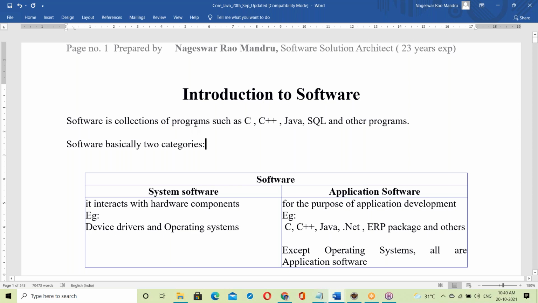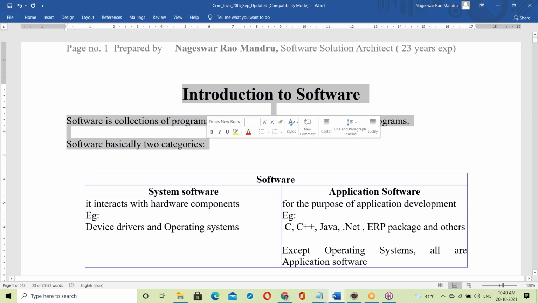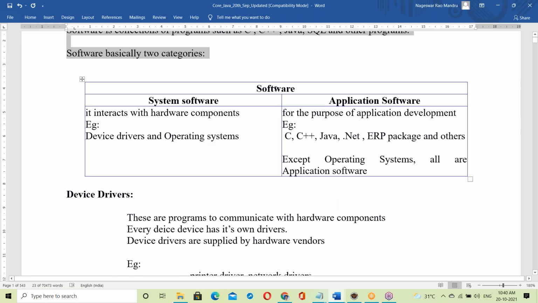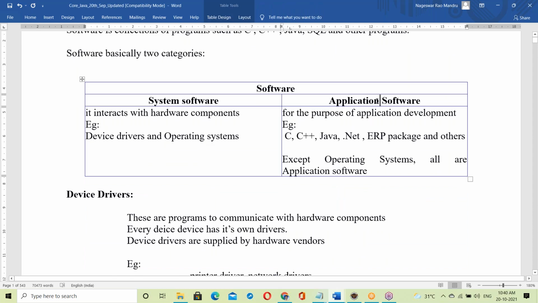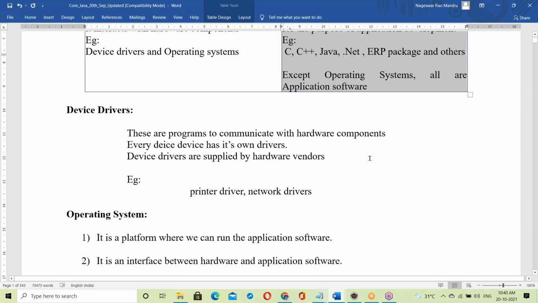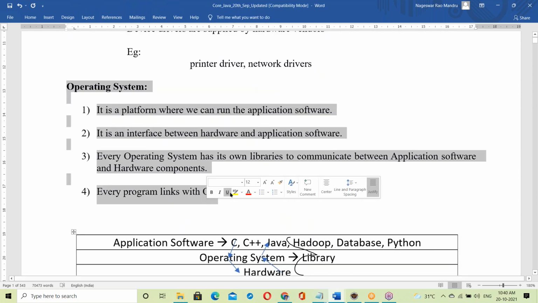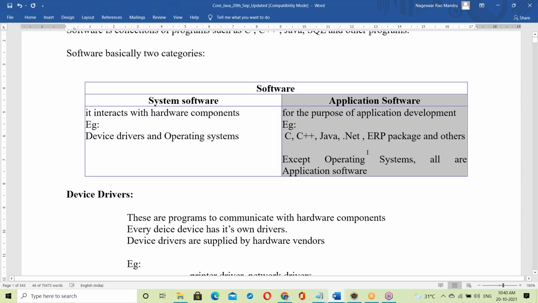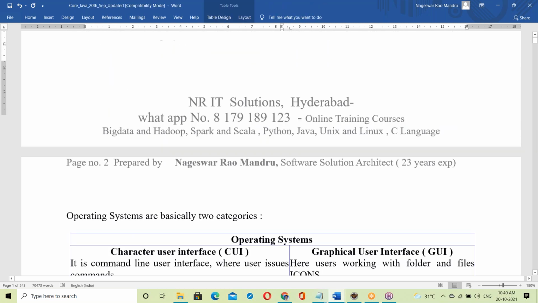Our part is software. In software, there is system software and application software. Java is application software, so before moving to application software, I explained something about system software. After that, we move to application software.